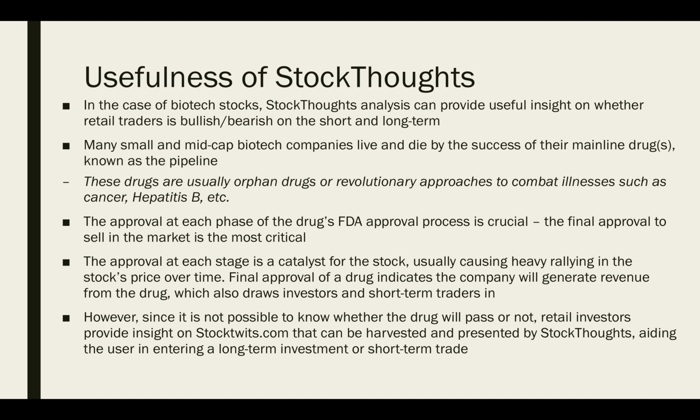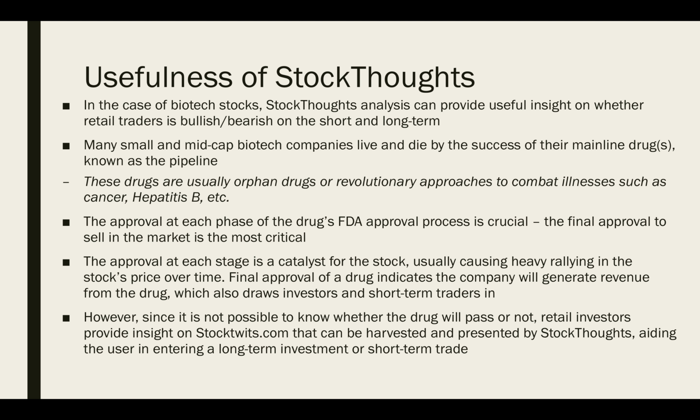So, when is StockThoughts useful? One example that we can take is the case of biotech stocks. StockThoughts analysis can provide useful insight on whether retail traders are bullish or bearish on the short term and the long term. Many of the small and mid-cap biotech companies base their success on their mainline drugs, known as their pipeline. These drugs are usually orphan drugs or revolutionary approaches to combat illnesses such as cancer, hepatitis B, etc.